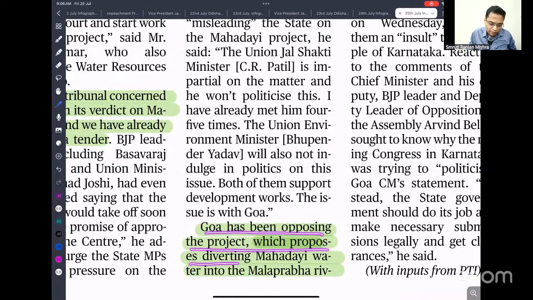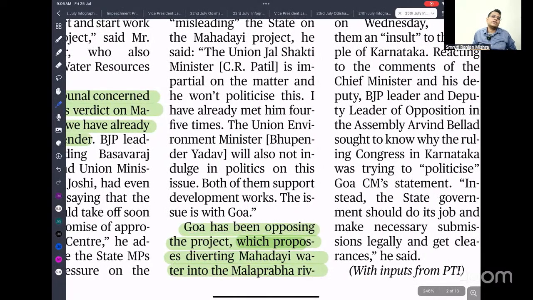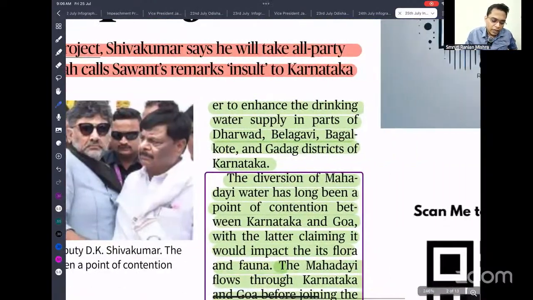which proposes to divert the Mahadayi water into the Malaprabha river. So they are planning to divert the water from Mahadayi to the Malaprabha river to enhance the drinking water supply in parts of Dharwad, Belagavi, Bagalkot and Gadag districts of Karnataka. The diversion of the Mahadayi water has long been a point of contention between Karnataka and Goa. So here, though we have cooperative federalism between the Union and states, there are still interstate river water disputes.